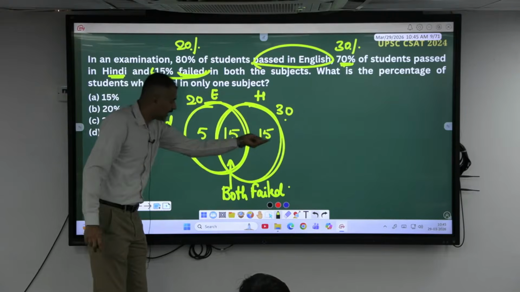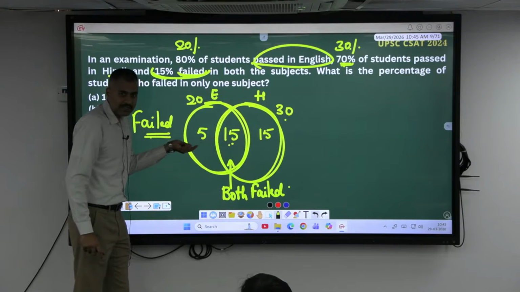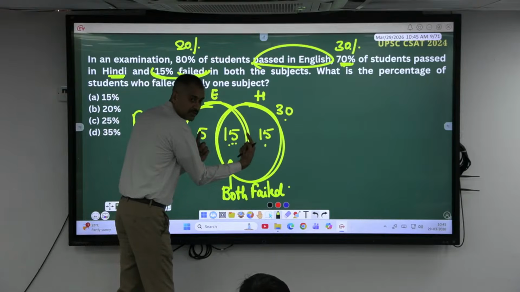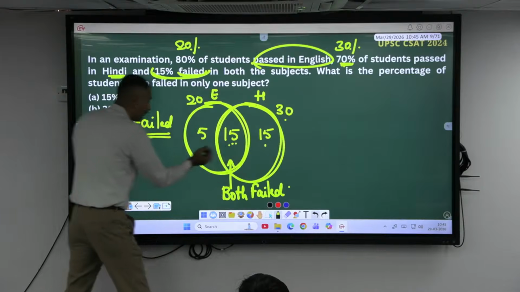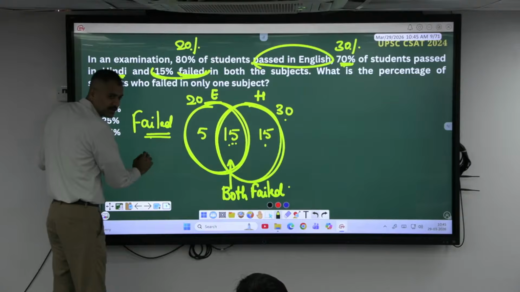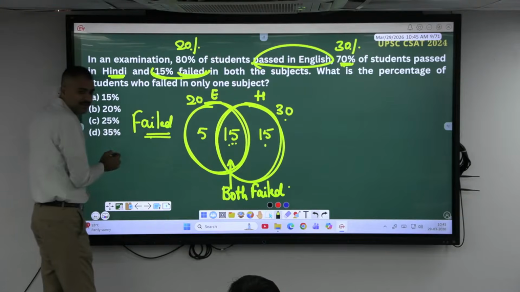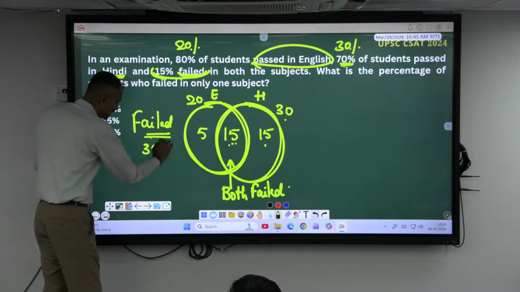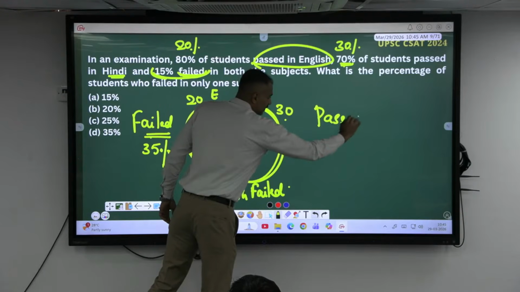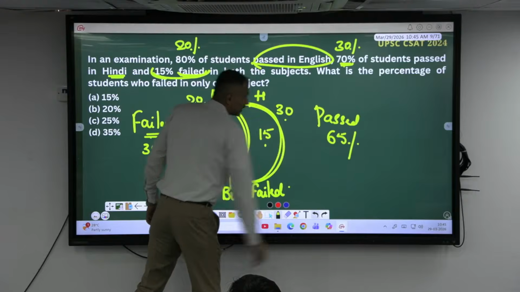So they are all failed in one subject or the other. Somebody has failed in 2 subjects, and some of them have failed in only one subject. What percent failed in total? 35% failed, so passed has to be what percent? 65%.